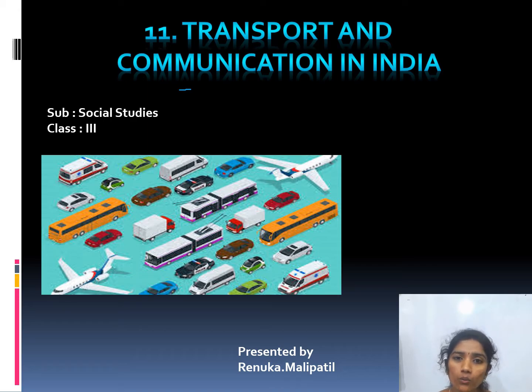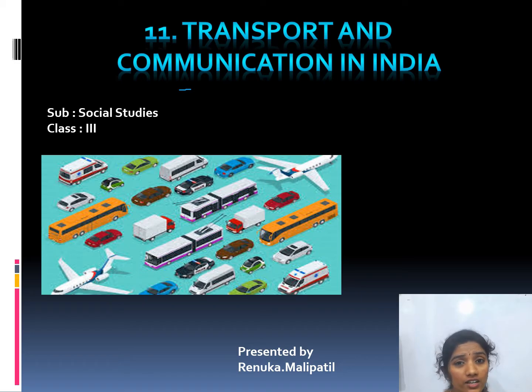India is a vast country with a large population. India is the seventh largest country in the world and the second most populous country in the world. India has been divided into smaller regions known as states.